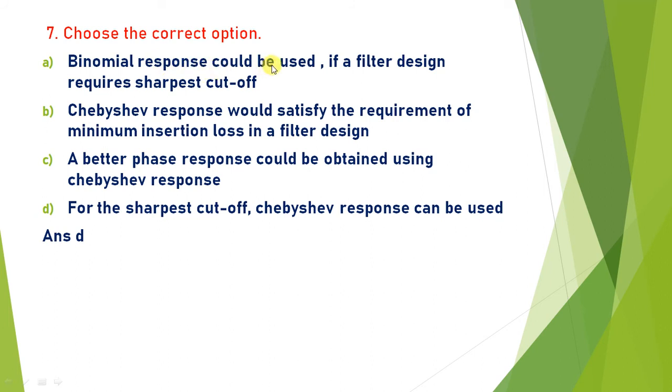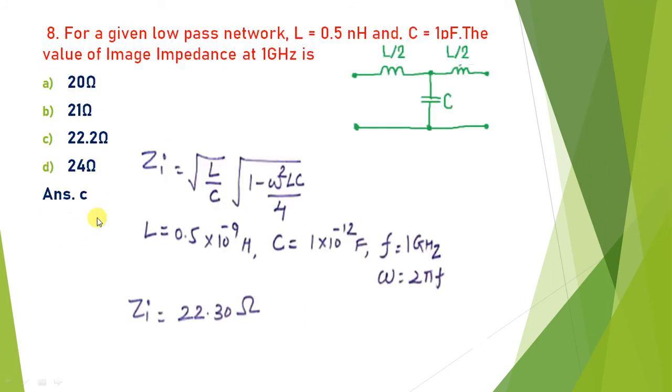Again, choose the correct option. Binomial response could be used if filter design requires sharp cutoff. Here two filter responses are given, Chebyshev and binomial. If you refer to the theory of Chebyshev filter, Chebyshev filter response is used if sharp cutoff is required. So the answer is D. For sharp cutoff you require Chebyshev filter in place of binomial filter.